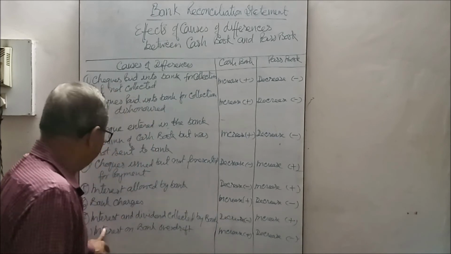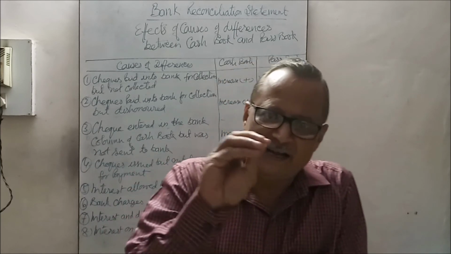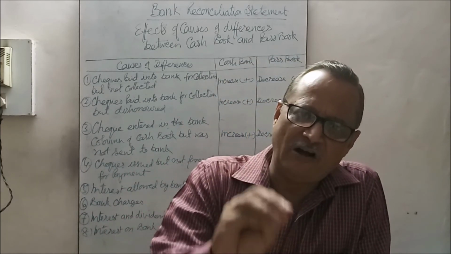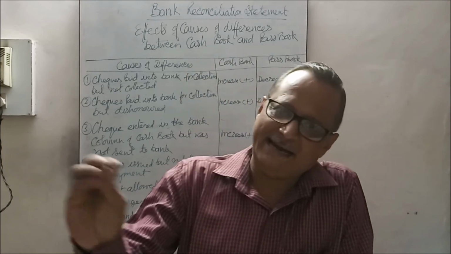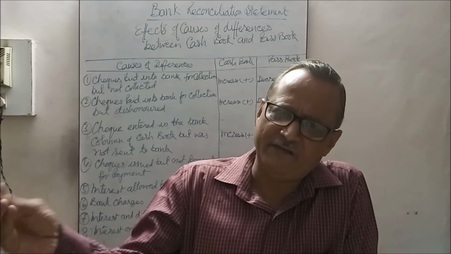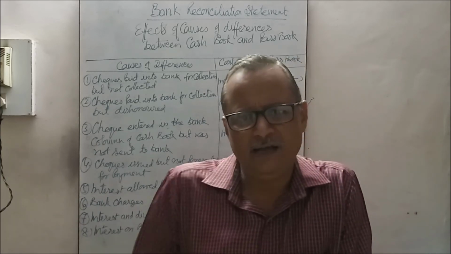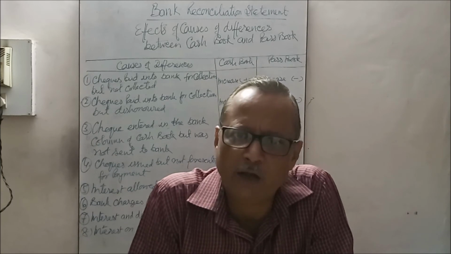Next, interest and dividend collected by bank. The bank has collected the interest and dividend on behalf of the business or the customer as per standing order. That amount of interest and dividend is directly credited in the passbook by the bank, whoever is sending it.